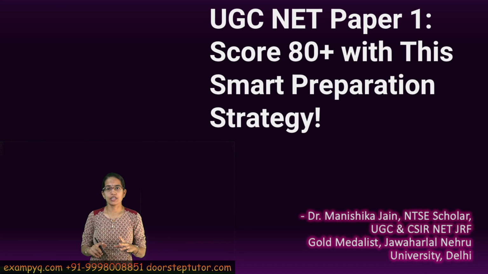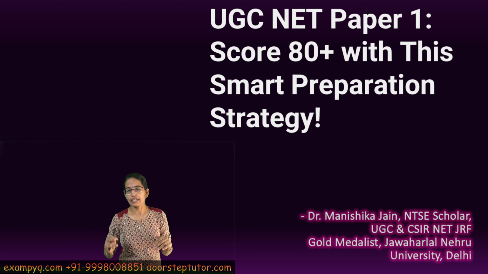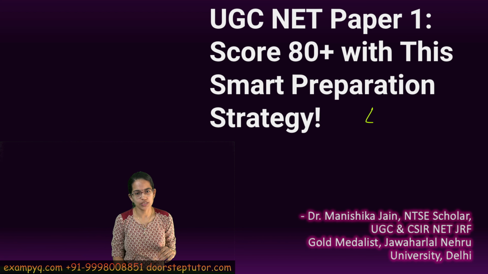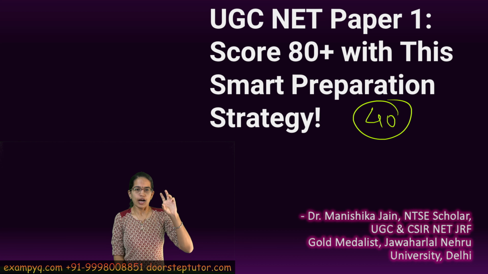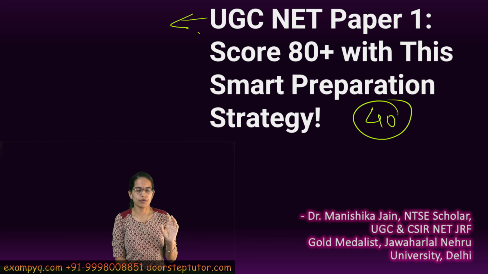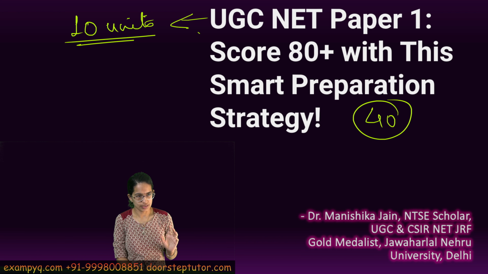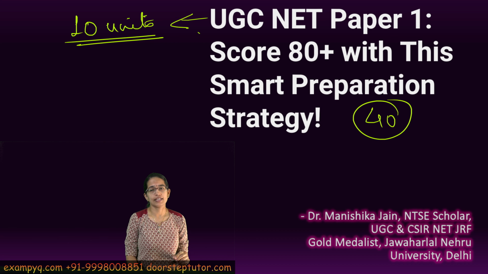So, out of the 50 questions, 2 marks each, out of 100 marks, we are aiming for 80 plus. That means 40 correct questions to be attempted. Now, understand the breakdown of the UGC paper 1 syllabus is very simple. There are 10 units that are taken into consideration. What you have to do at this point is to identify the areas that you are weak in.